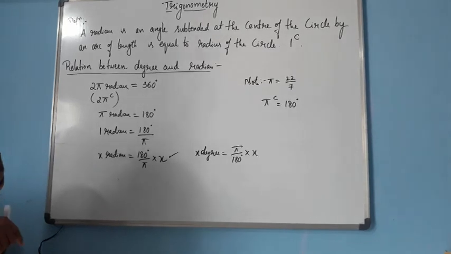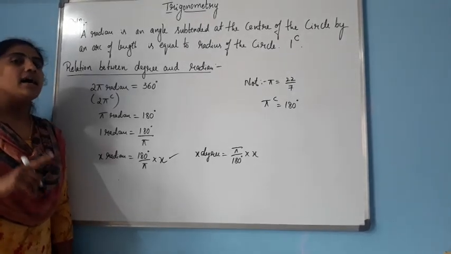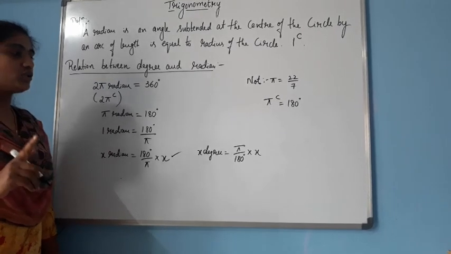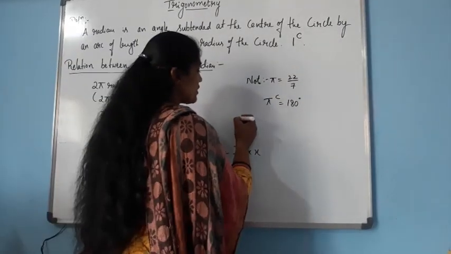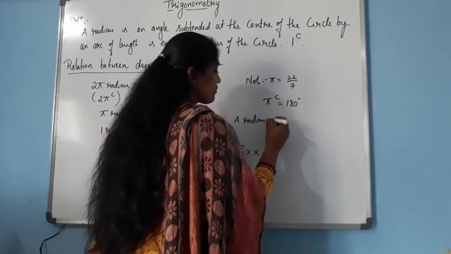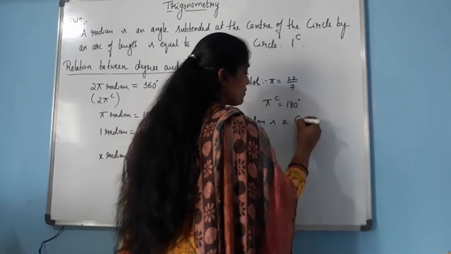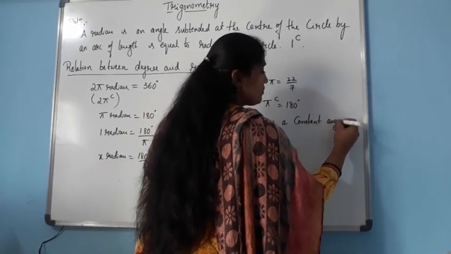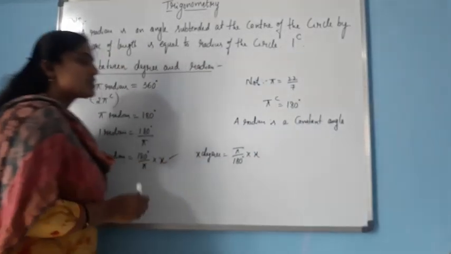Okay, and also one CET point is there. A radian is a constant angle. Okay, so you should recall this point. This is a CET question: a radian is a constant angle.